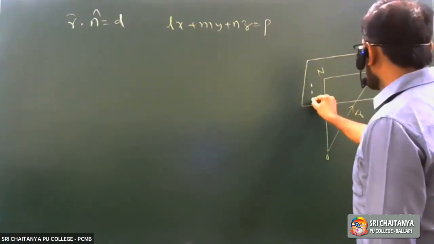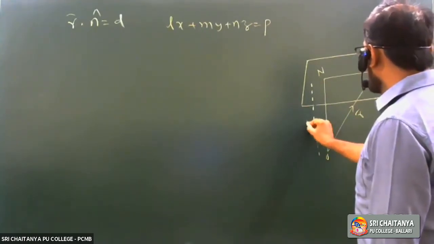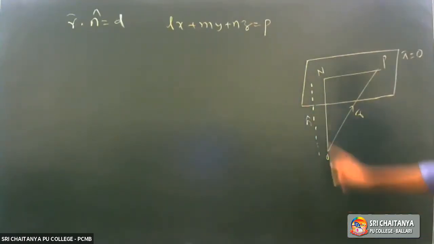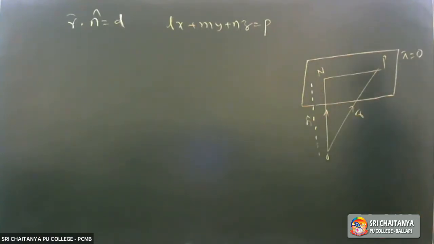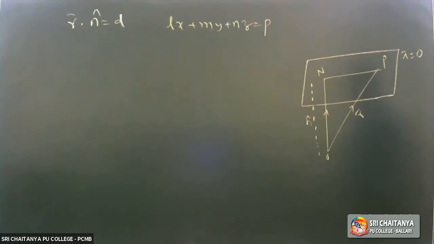Let me consider n cap be the unit vector along the direction of ON bar.